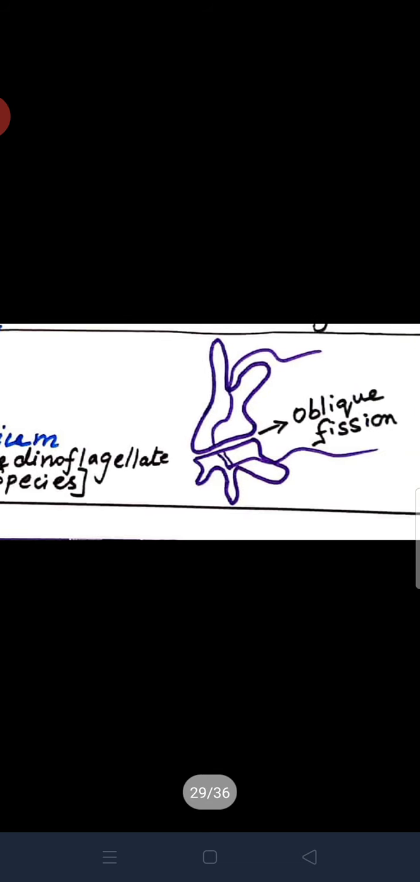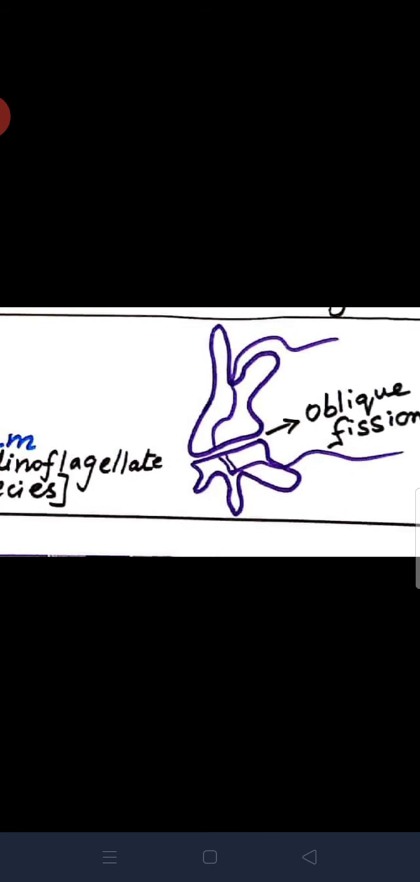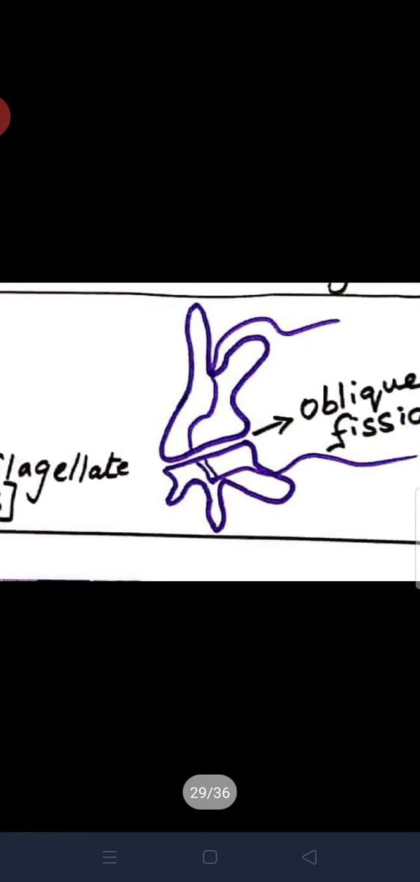See here, see the diagram. Copy down the diagram, which is not given in your book. I added the diagram for this fission. Draw the simple diagram for this. See here, plane of division. The plane of division is oblique. Right? Yes. That's what it is, an oblique binary fission.